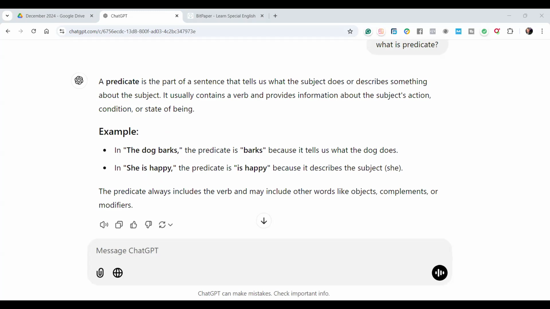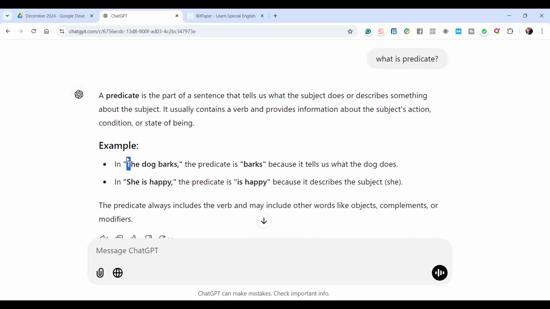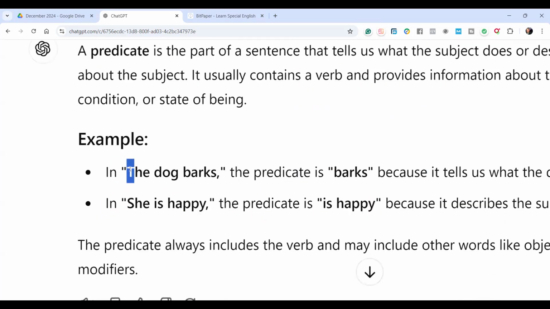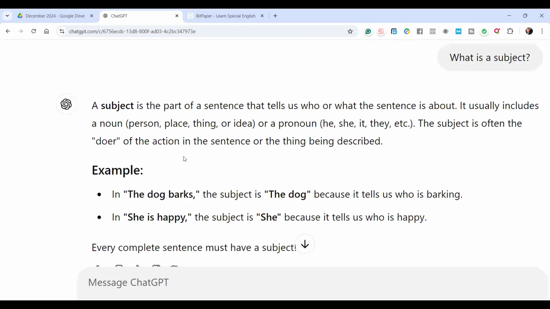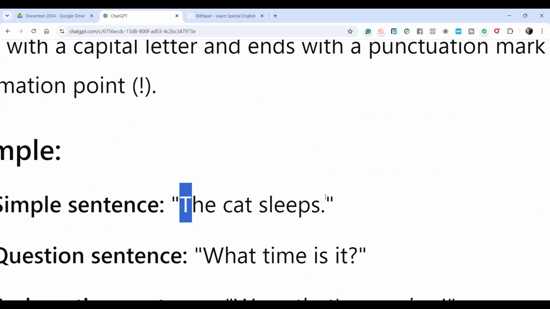So we talked about sentence, subject and predicate, and the importance of punctuation, and also that sentences start with a capital letter. This is the capital letter, all right, and it ends in a period, like this one. The cat sleeps.